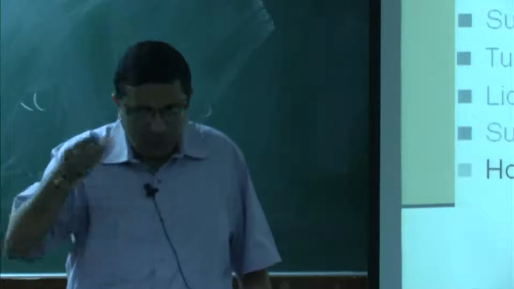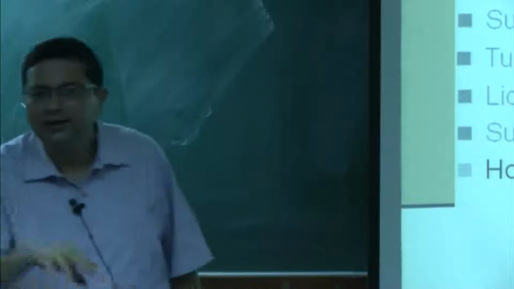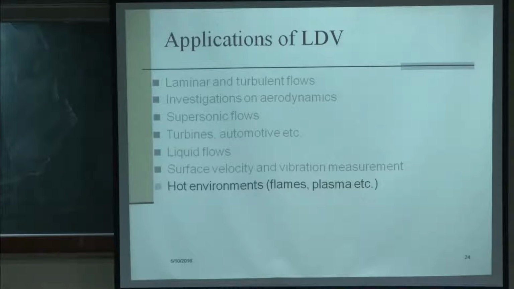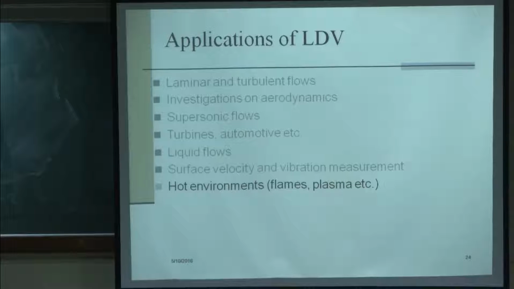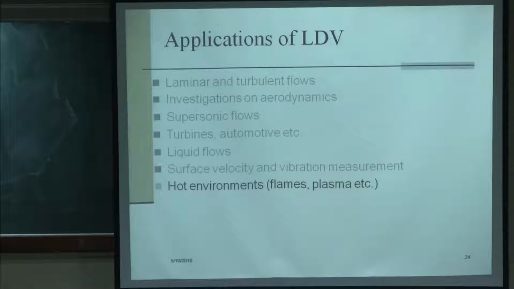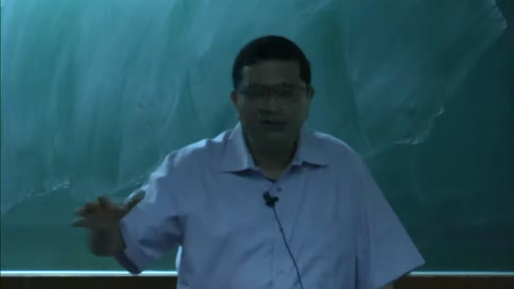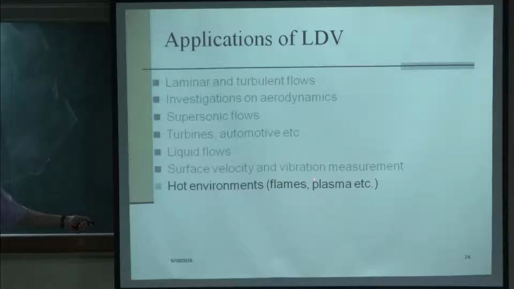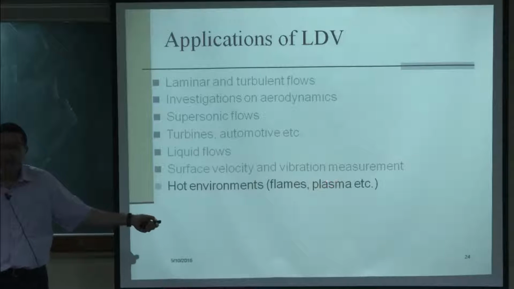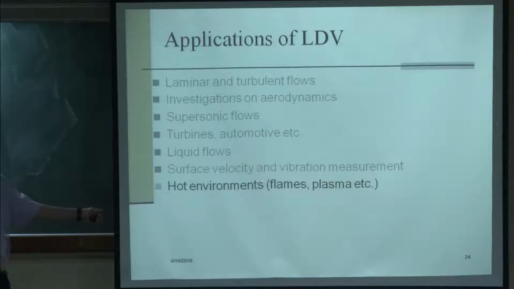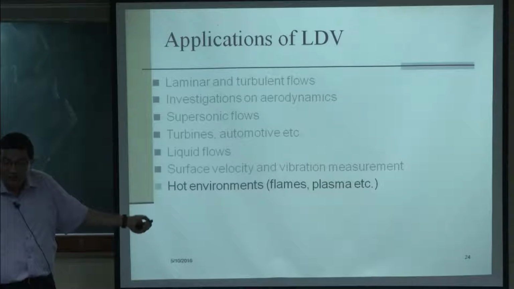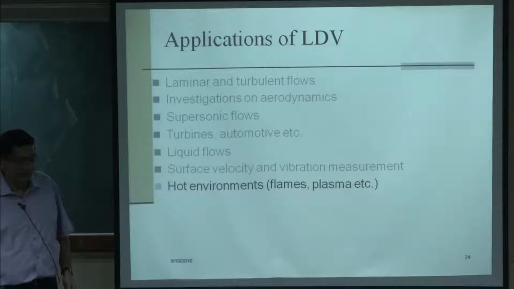Essentially, we choose those small particles because we inherently assume that if the particles are small, they have reached the critical stage and will flow with the flow field. If the particles are big, then there will be aerodynamic drag and other things acting on them, and they can accelerate or decelerate. But if the particle is small, it will flow with the field, and that is why we choose small particles. So, in the reacting environment, these should basically be solid particles. In gas, we also use oil particles, but that cannot be used for reacting conditions.